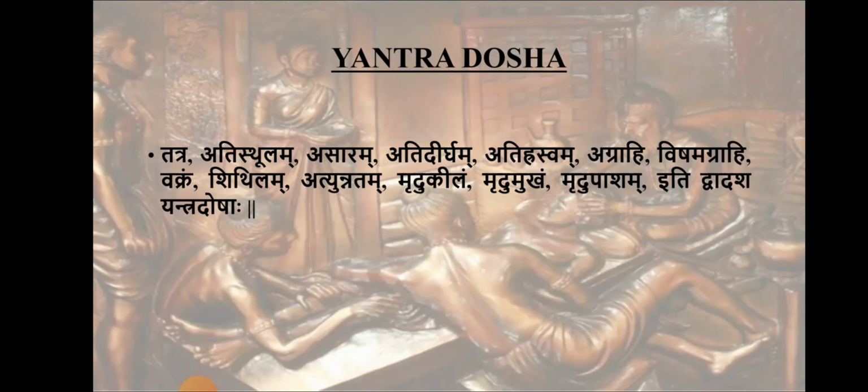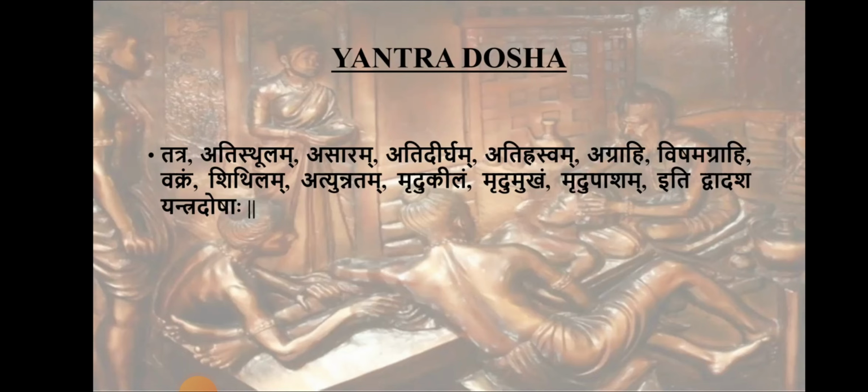Then Mrudu Kila, Mrudu Mukha and Mrudu Pasha means the handle, the connecting point as well as the edges will be mrudu, that is fragile in nature. If this is happening, that also is considered a yantra dosha. So the yantra doshas are when there is disproportion in the measurements, or when there is fragility in any parts of the yantra.